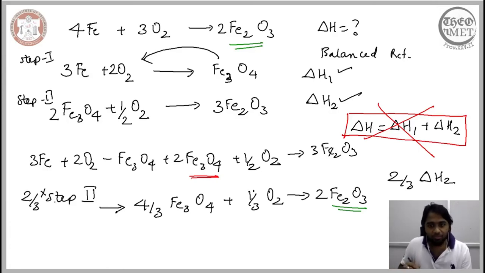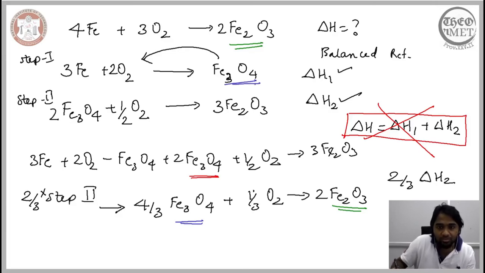In case of step 1, these two intermediate products need to cancel out. So in order for these two intermediate products to cancel out, we need to have a prefactor of 4 by 3. So then we will attempt by multiplying 4 by 3 to step 1.